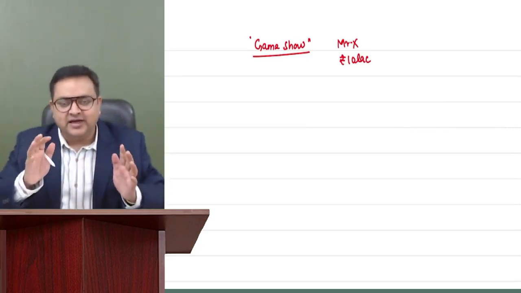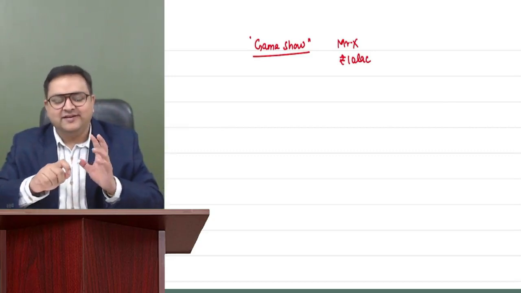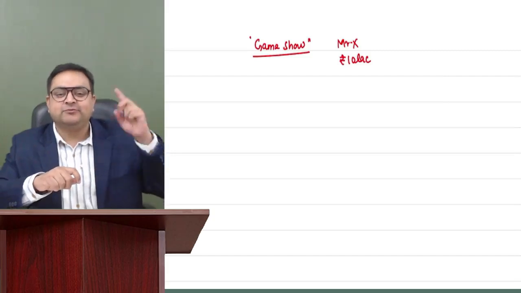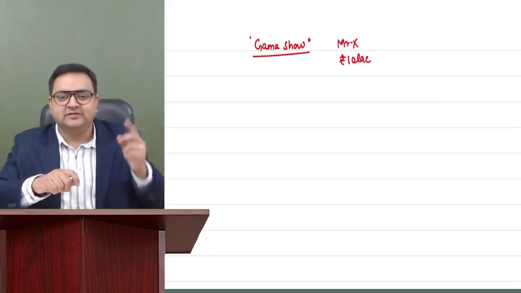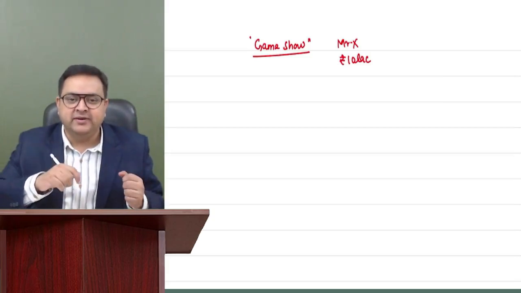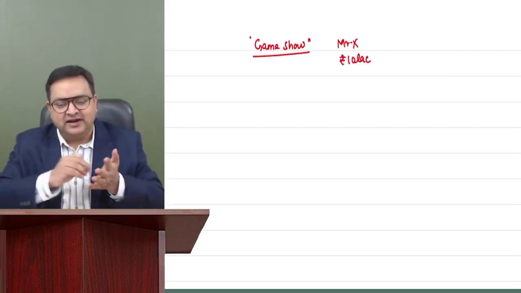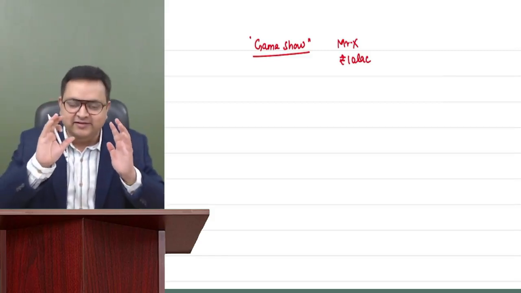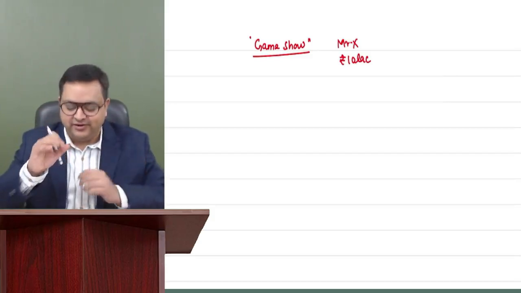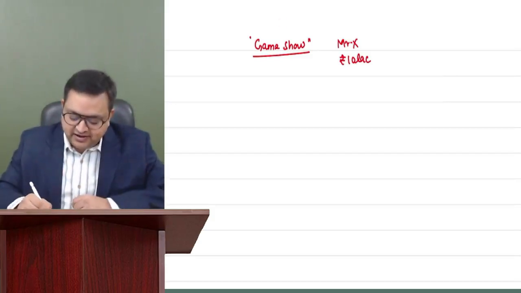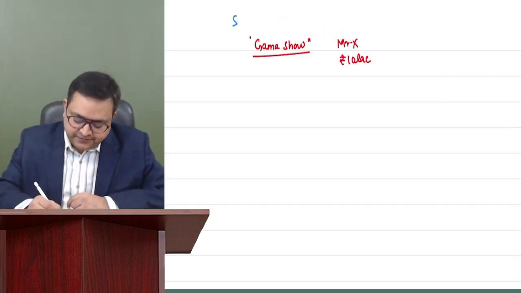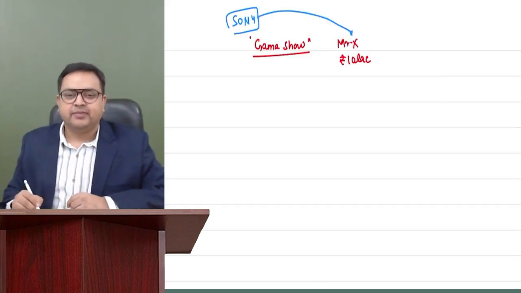Guys, first of all, I tell you that is quite a fake check. Why? Because this money is not going from Mr. Amitabh Bachchan's account. It is going from the sponsor, the person who is the organizer of this game show, that is Sony Entertainment Television. He should not sign it, and even if he's signing it, that is a fake check. The money Mr. X would be receiving is from Sony, not from Mr. Amitabh Bachchan. So how much would Sony Entertainment Television be paying him?